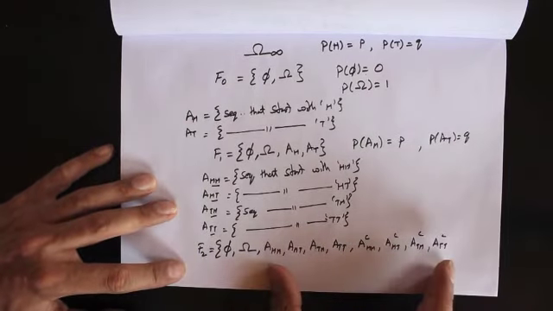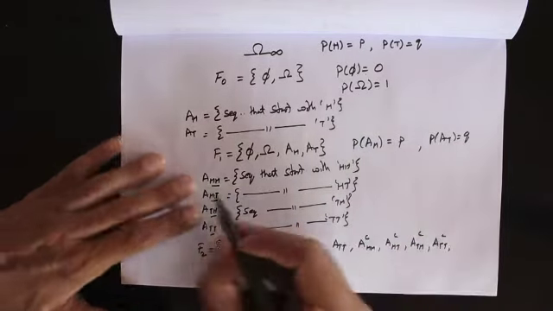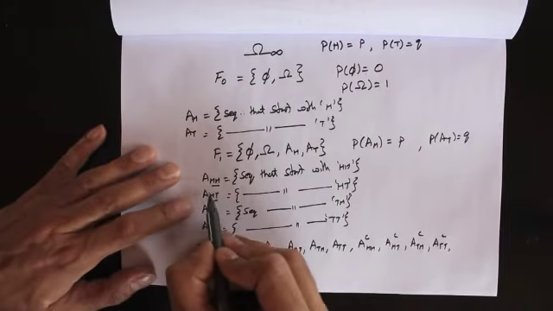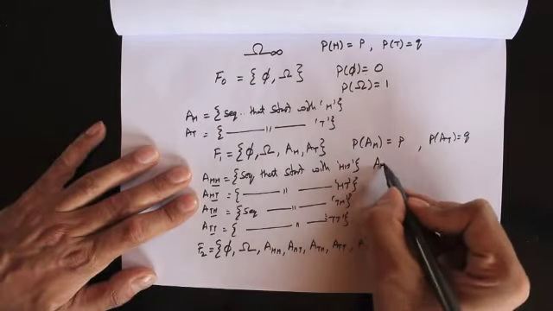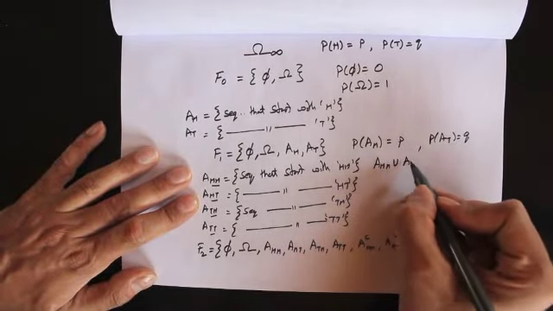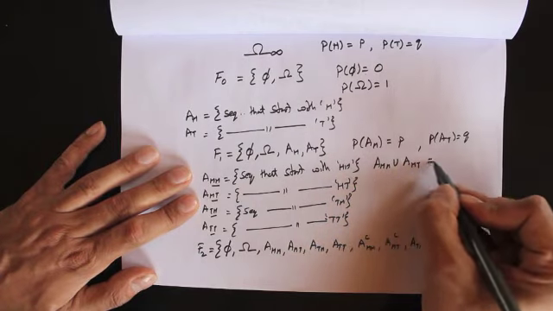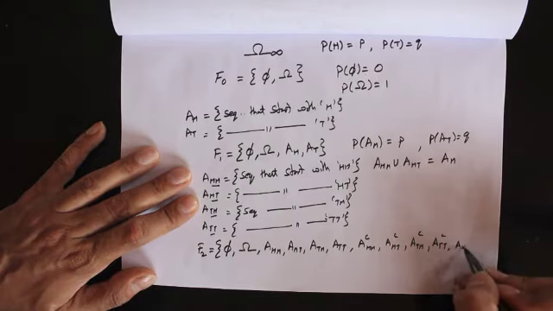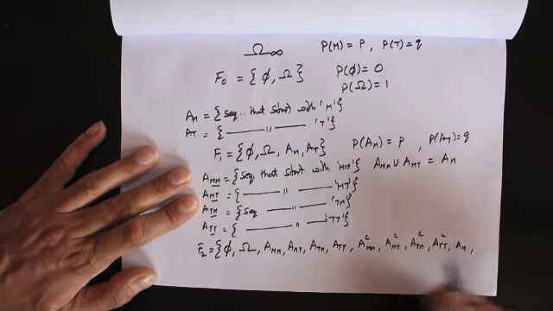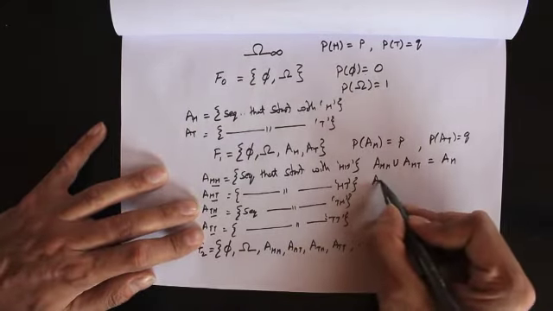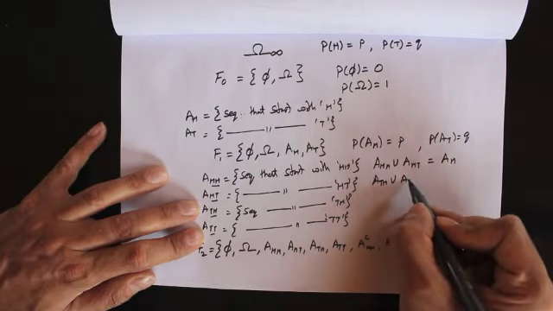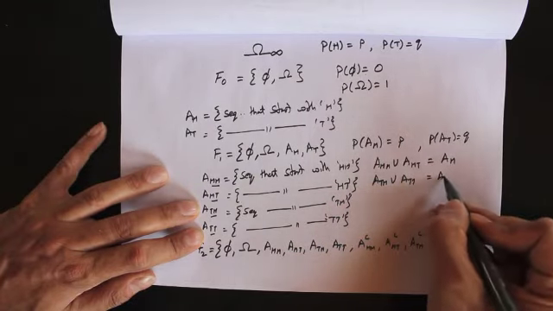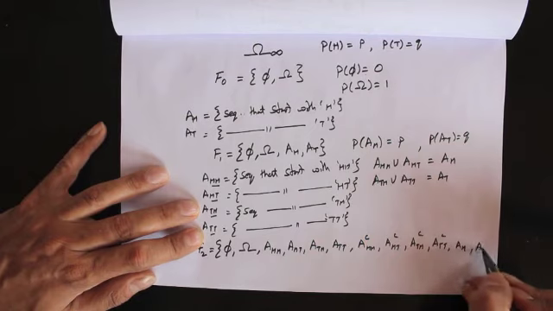And now we need to put all unions. Okay, so what is the union of A of HH and A of HT? It is nothing but A of H. So let's put A of H in there. Likewise, A of TH union A of TT is A of T. So let's put A of T also in there.